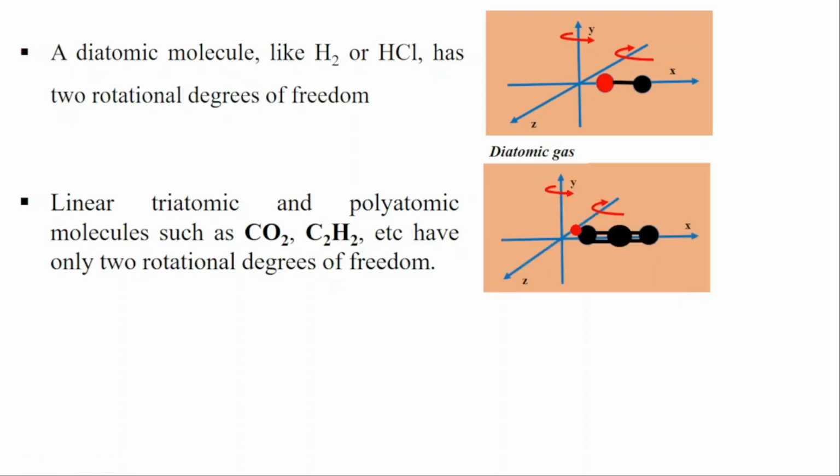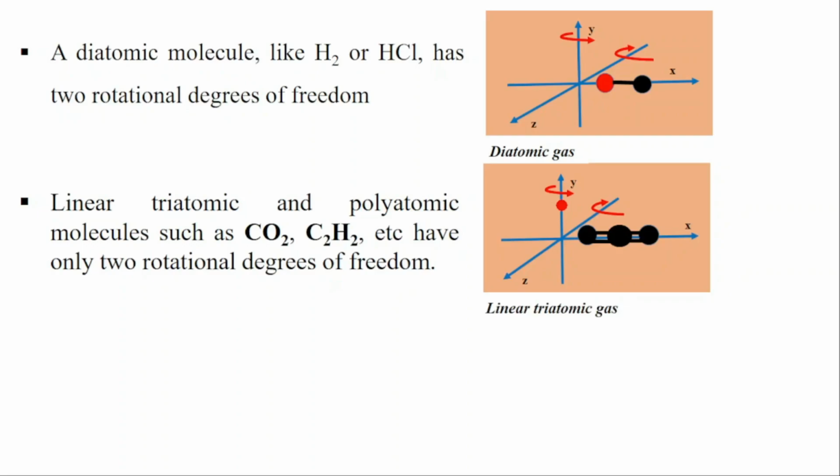For linear triatomic, if you have the triatomic gas, because it is linear, it is sitting upon the x-axis, this one will be negligible. That means it will also rotate on the z and y axis. 2 rotational degrees of freedom. That means for linear triatomic gas and polyatomic molecules, they have also 2 rotational degrees of freedom. As long as they are linear, they have 2 rotational degrees of freedom.